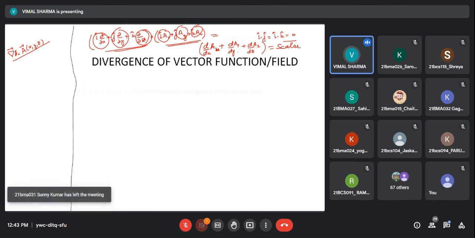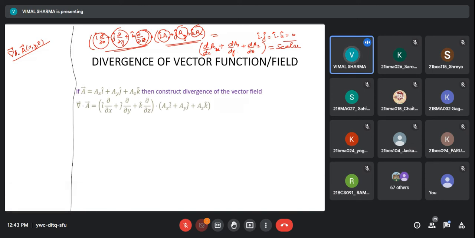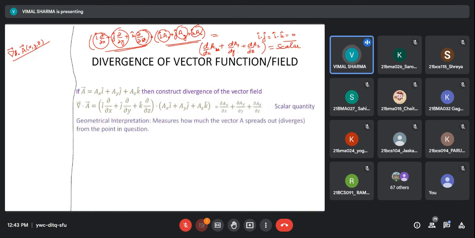So we can see different types of fields, and we can predict by looking at those fields what the divergence should be, whether there is some outflow in that field or no outflow in the field. Okay, so this is mathematically how we do it, the mathematical operation. It is a scalar quantity.